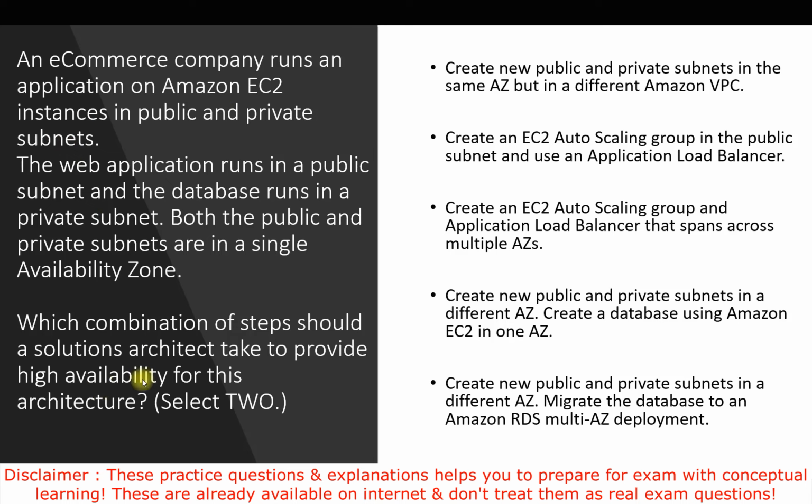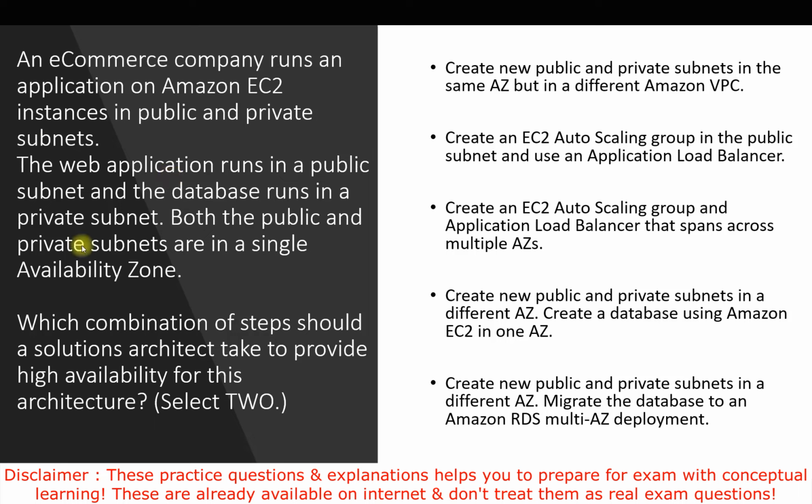Why are they focusing here on high availability? Because in the question they mention that the web application is running in a public subnet and the database is running in a private subnet, and both are in a single availability zone. They need to identify the steps through which they can provide high availability for our applications.